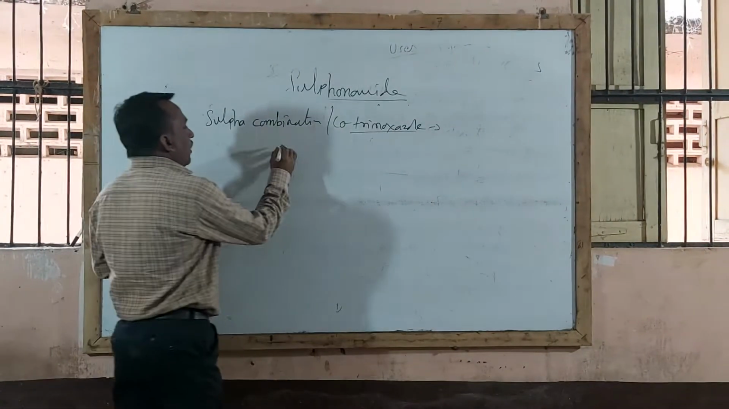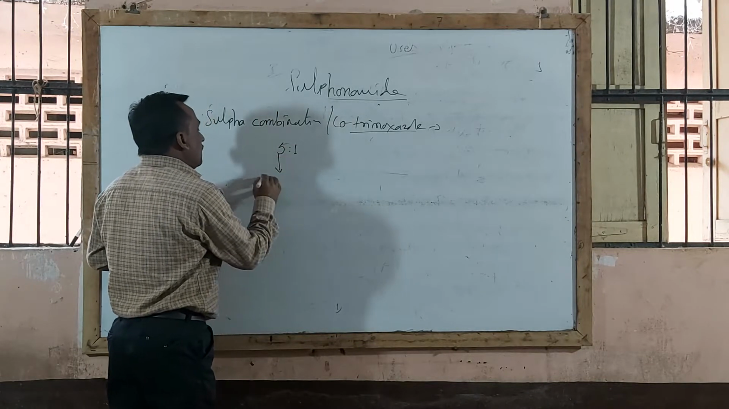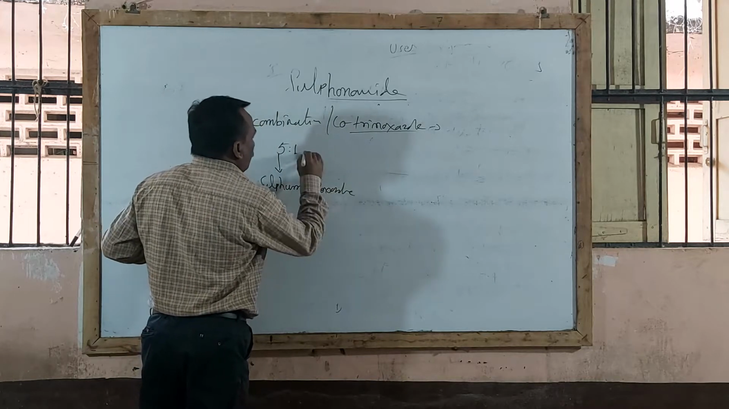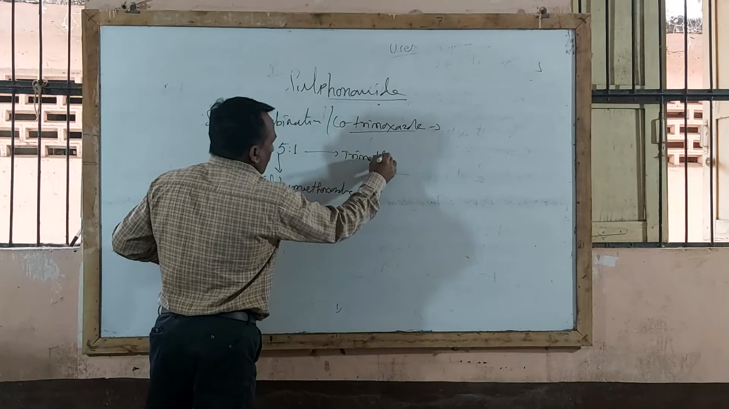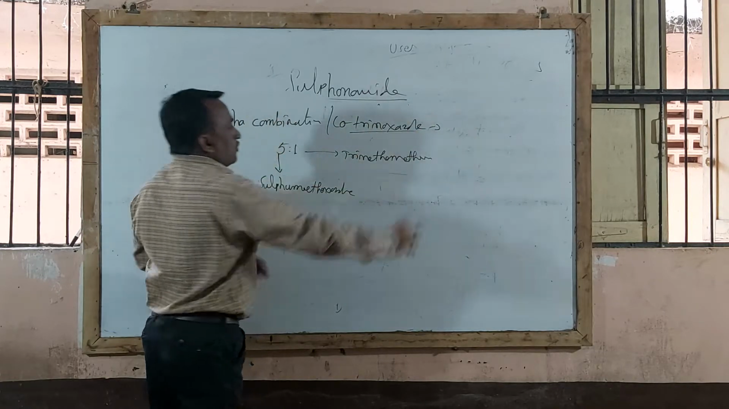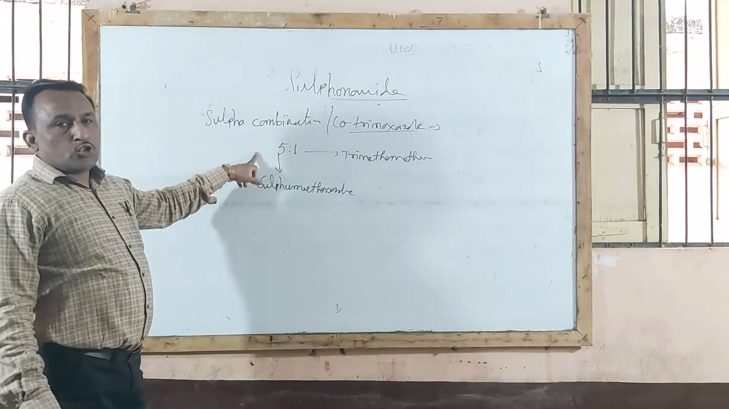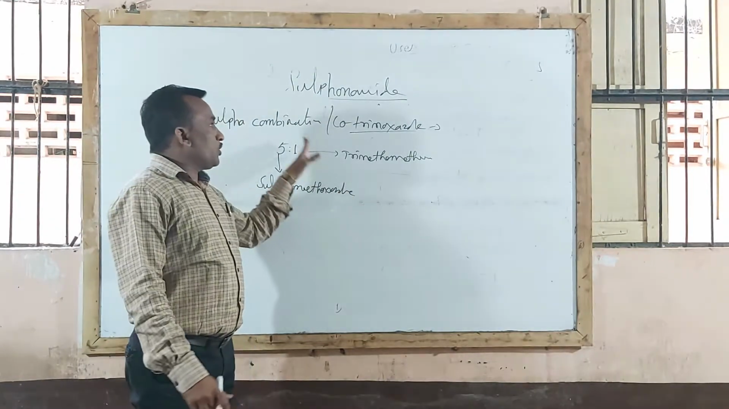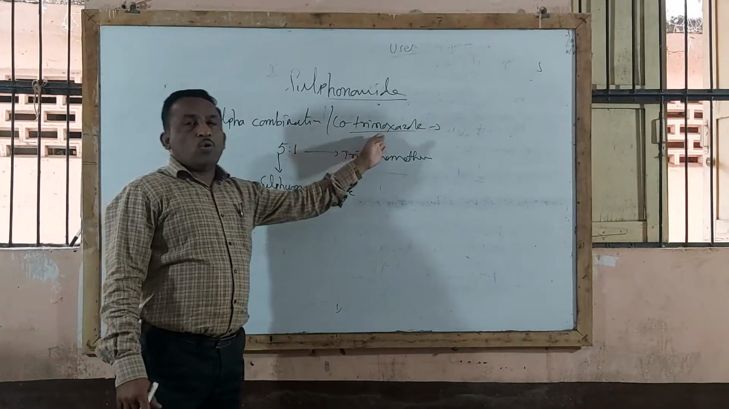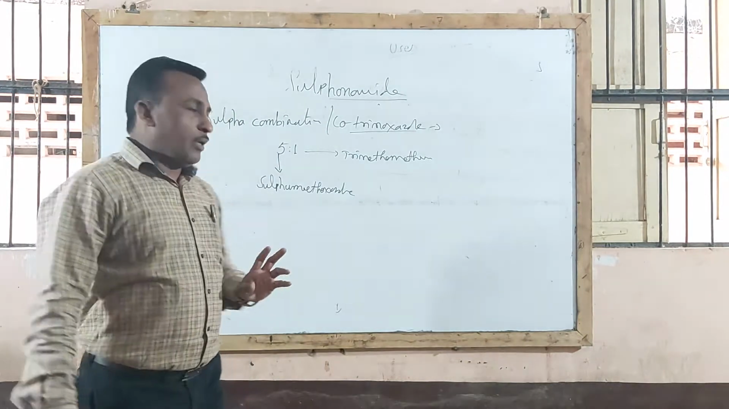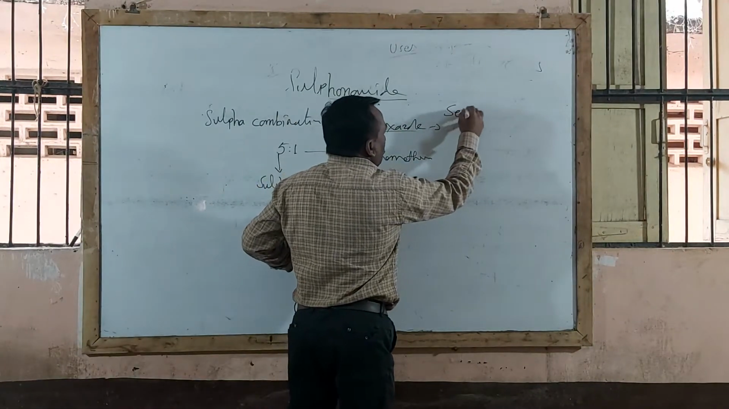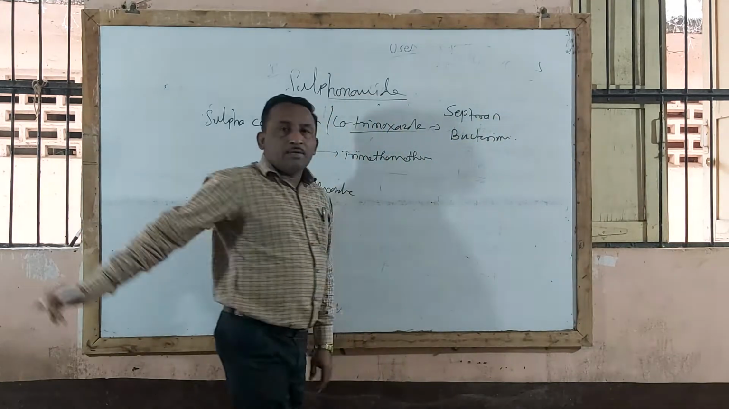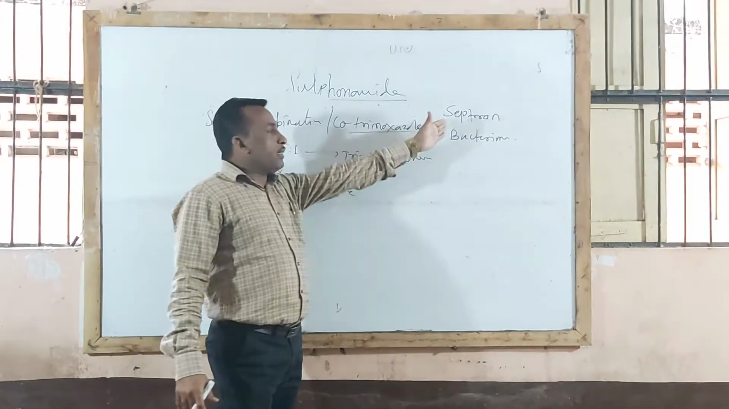In the ratio of 5:1, that is 5 parts sulfamethoxazole and 1 part trimethoprim. So this is the formulation available in market, in the ratio of 5:1, 5 parts sulfamethoxazole and 1 part trimethoprim. This combination is called sulfa combination or cotrimoxazole combination. In market, particularly Septran tablet, Septran DS tablet, and Bactrim tablet are available. These are the trade names for this cotrimoxazole combination.